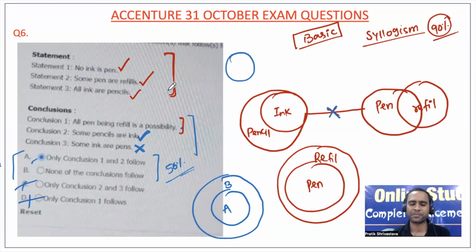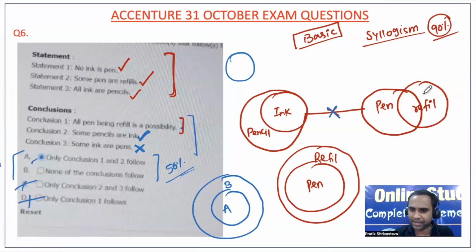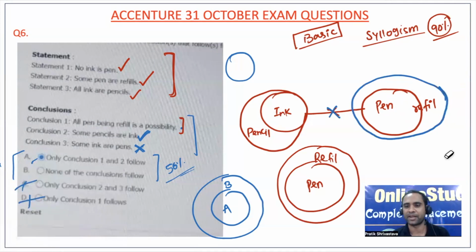That is the simple concept I have told you. Let me take another pen. All pen I will put inside the refill. So this is the refill, and the pen goes inside like this. I am going to take a possibility: all pen inside the refill.